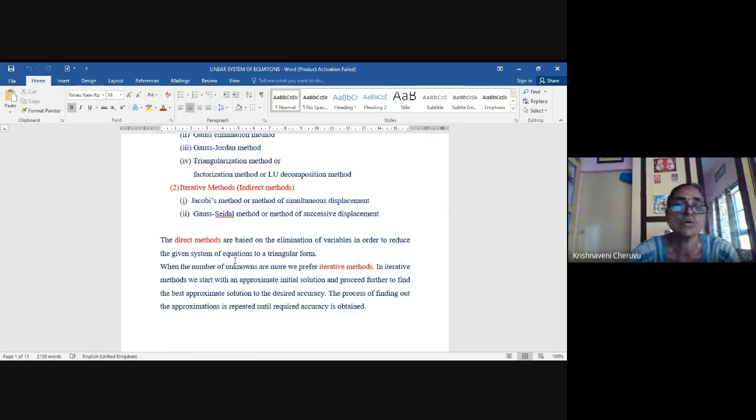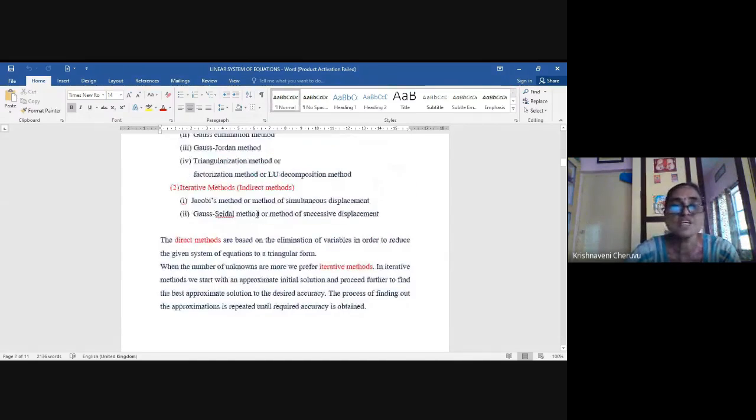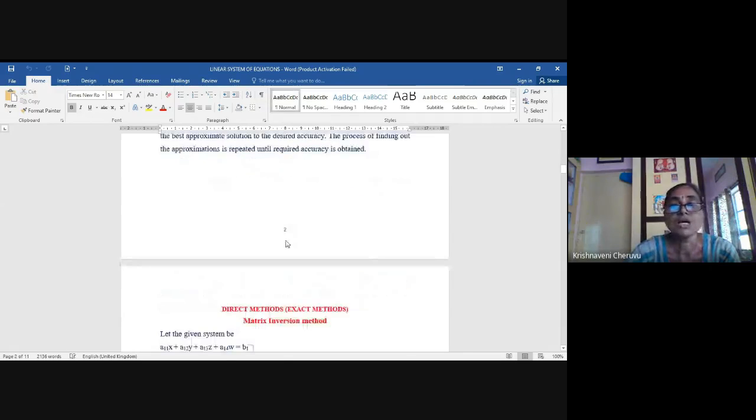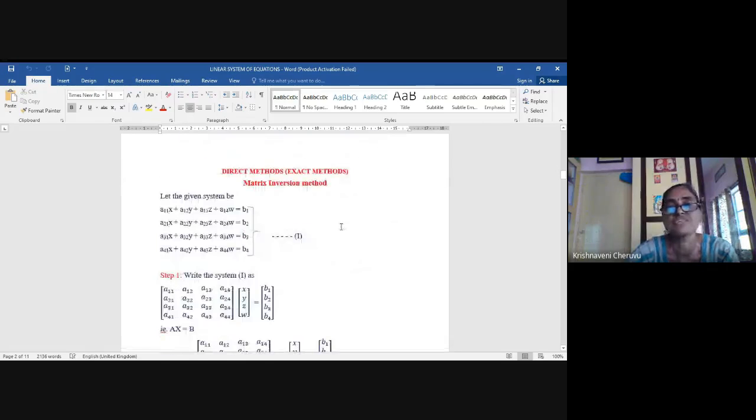Okay, let us now see the iterative methods, and these iterative methods can be given either for short answers or for essays. The very first one is Jacobi's iterative method. We can also call it the simultaneous displacement method, girls. Okay, method of simultaneous displacement. I told you already that in this unit the number of equations is equal to the number of unknowns.